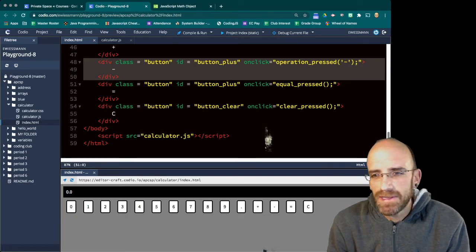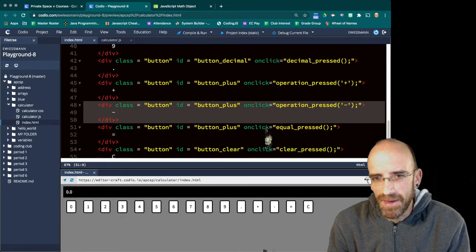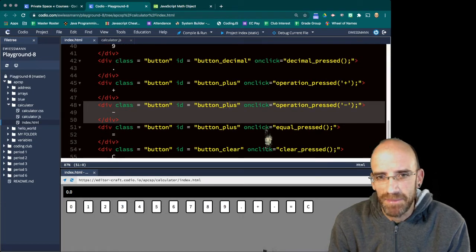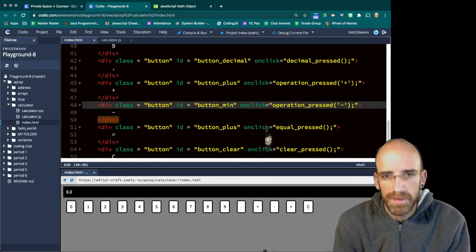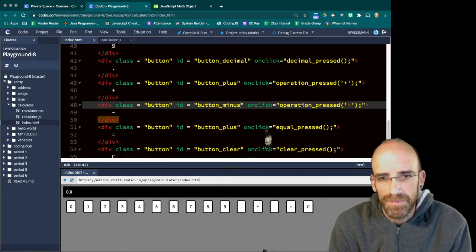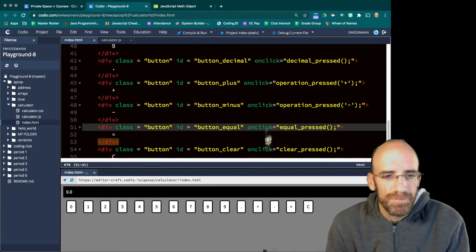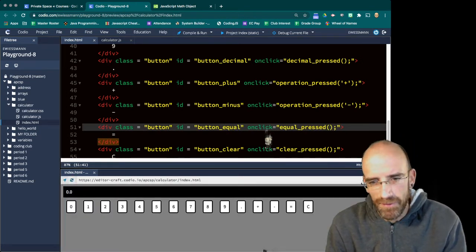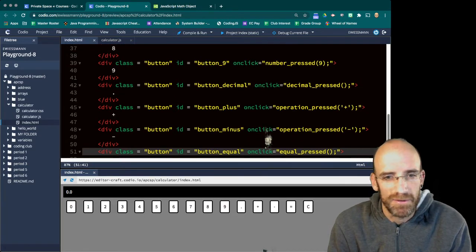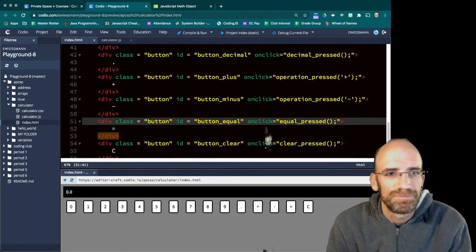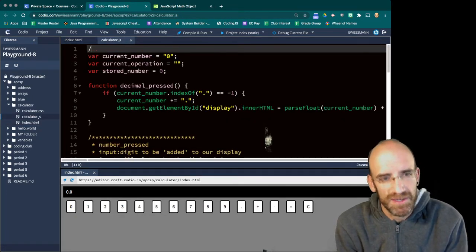So first thing I'd like to do is that I've looked at, I have a couple buttons with the same ID, which they shouldn't be. This should not be a button plus, this should be button minus. This is in our HTML. This should be button equal. That does nothing for the functionality, but it will help us later when we are making our calculator prettier, possibly. In our JavaScript, I really want to label each section.